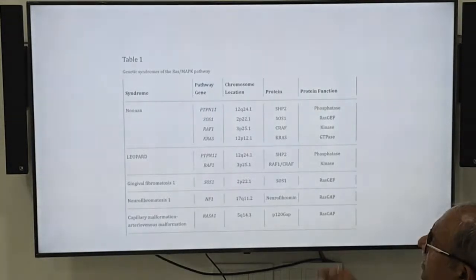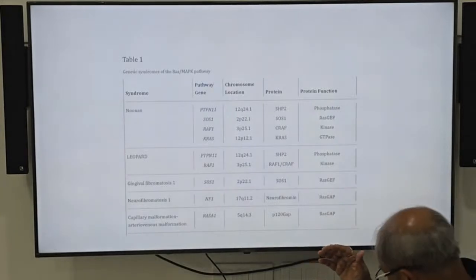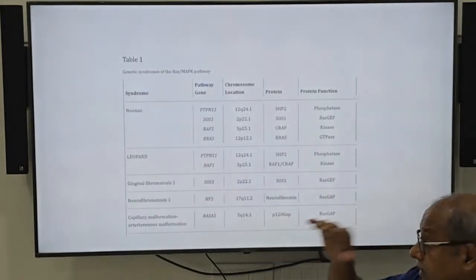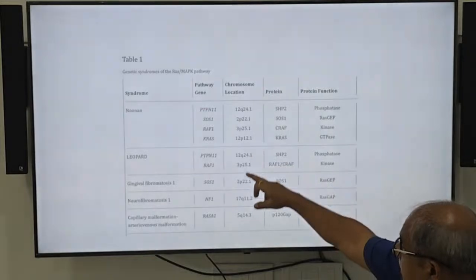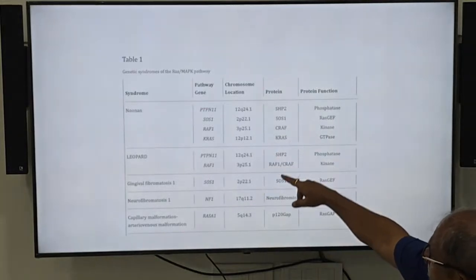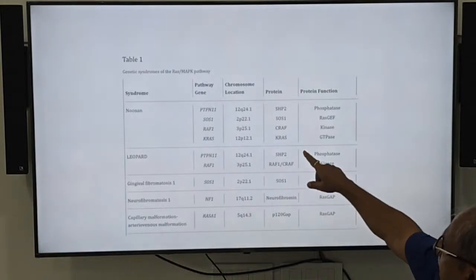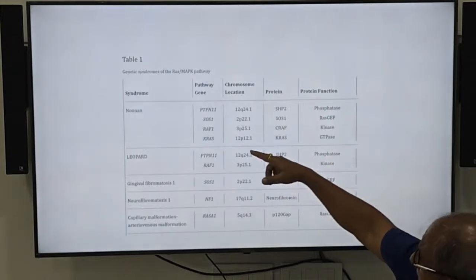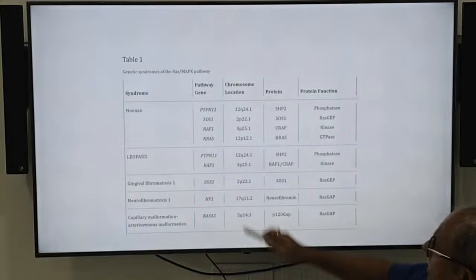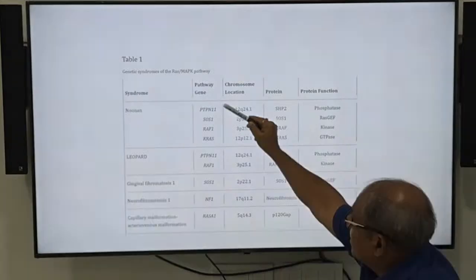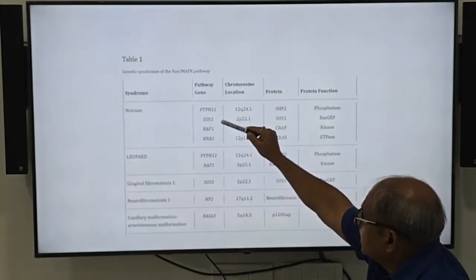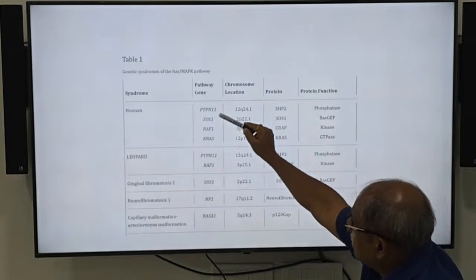Again, the RAS-MAP kinase pathway is a system where the gene pathways are affected, the chromosome location is given, and the protein produced by the gene. Different types of syndrome arise: if this gene pathway is abnormal, it will create Noonan. SOS will create Noonan.